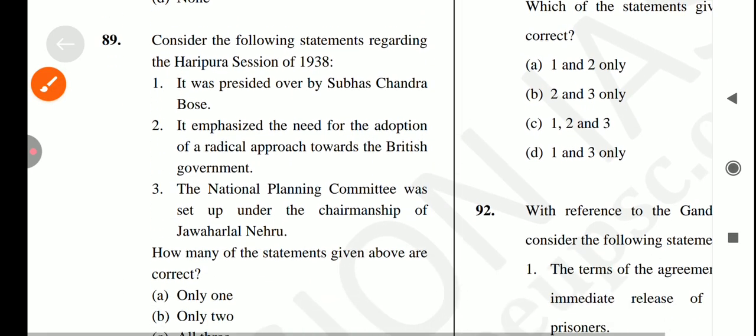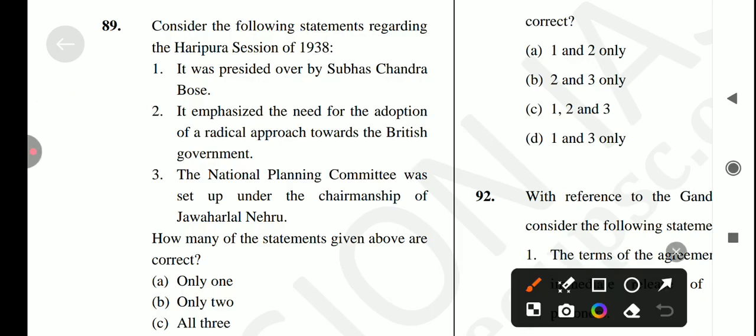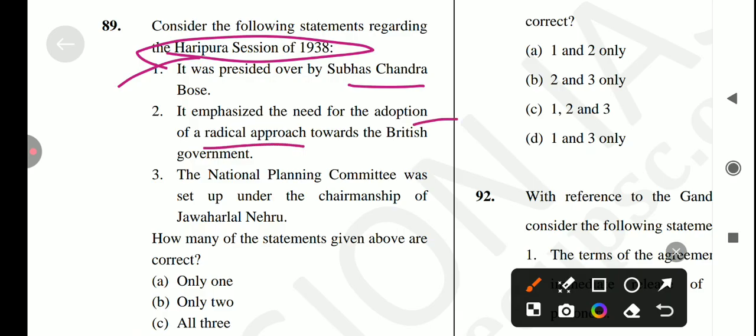All three are correct. Okay, let's come to the next question, which is: the Haripura session 1938 was presided over by Subhash Chandra Bose. Yes, it's a correct statement. Next is it emphasized the need for the adoption of a radical approach towards the British government. It's also correct. Next is the National Planning Committee was set up under the chairmanship of Jawaharlal Nehru.